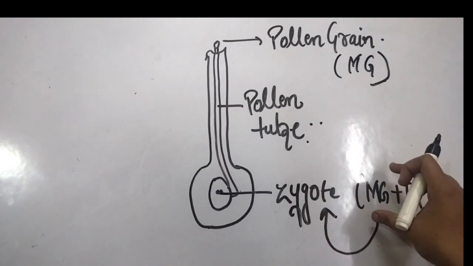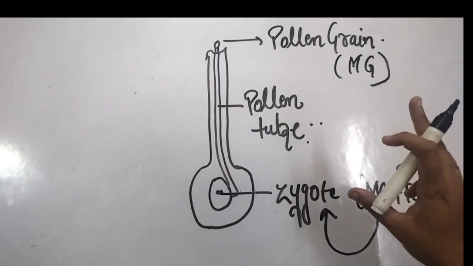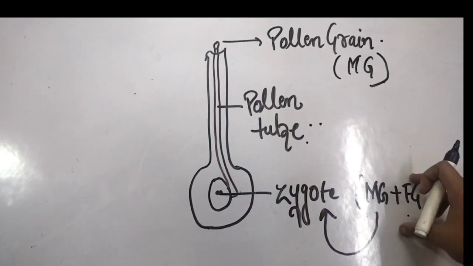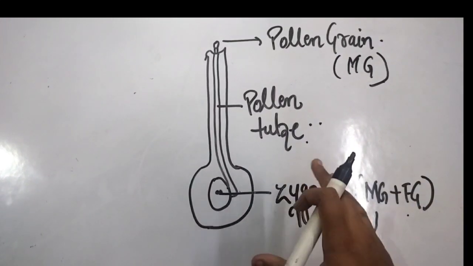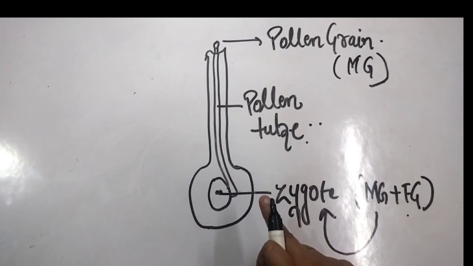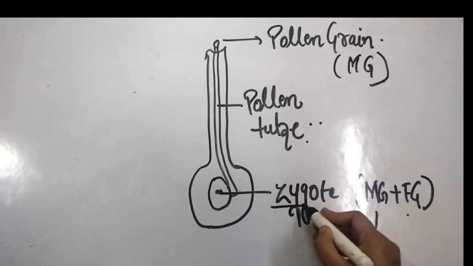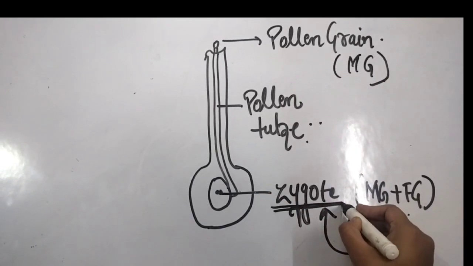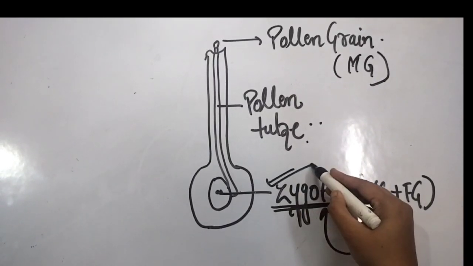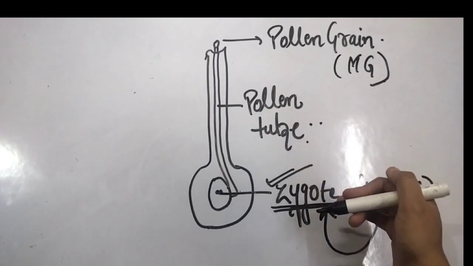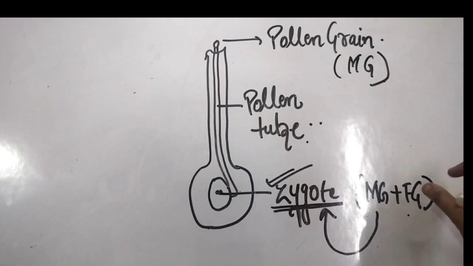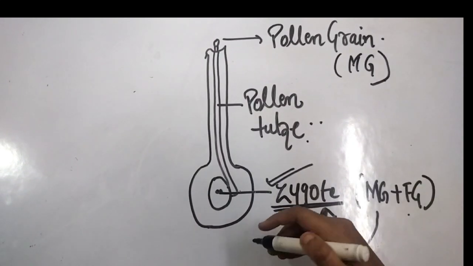That there is a fusion of the male gamete that the pollen grain is containing and the female gamete that is already present in the ovule. They will meet, and that process is known as fertilization, and it will result in the formation of one structure, and that structure is basically known as what? Zygote. Okay, so this is basically a diagrammatic view of how fertilization is occurring, and the fertilization is basically